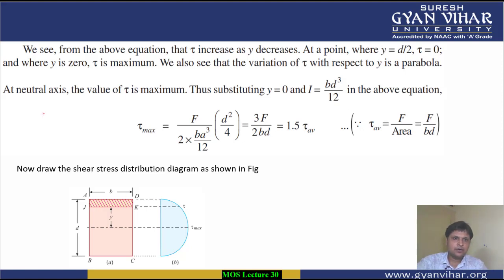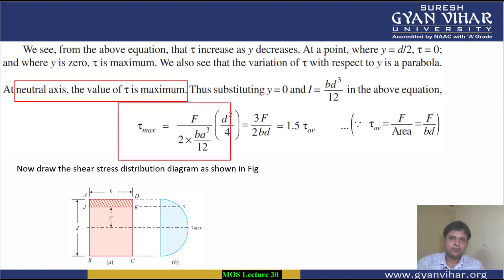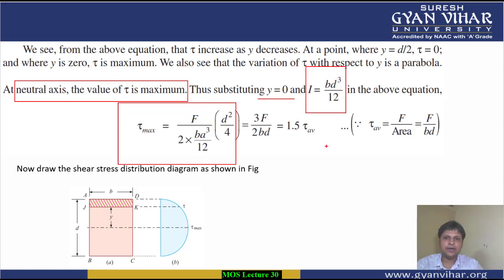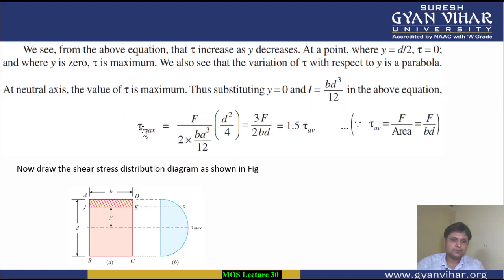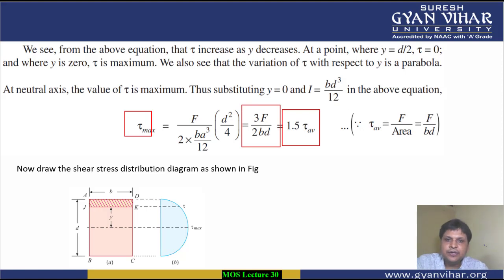At the neutral axis the value of tau is maximum, and what is the value? Substituting y equal to 0 and I equal to bd cube by 12. For a rectangular section, you know that across the neutral axis your moment of inertia is bd cube by 12. This is your b, this is your d. So putting these I value and y value in the expression, we will get tau maximum equal to 3F upon 2bd, and F upon bd is the average value of shear stress.